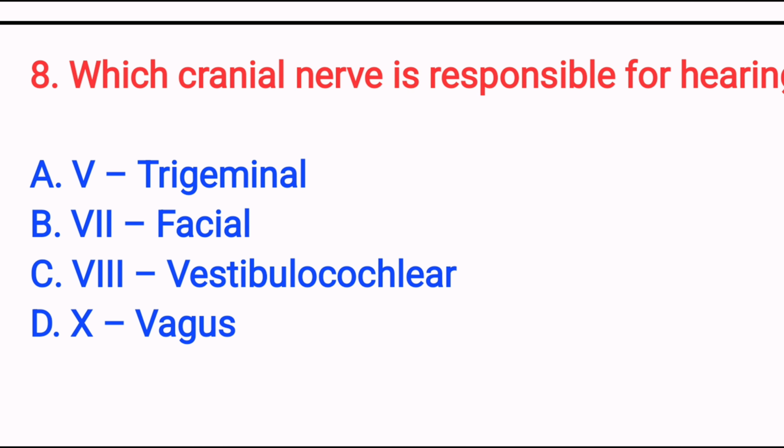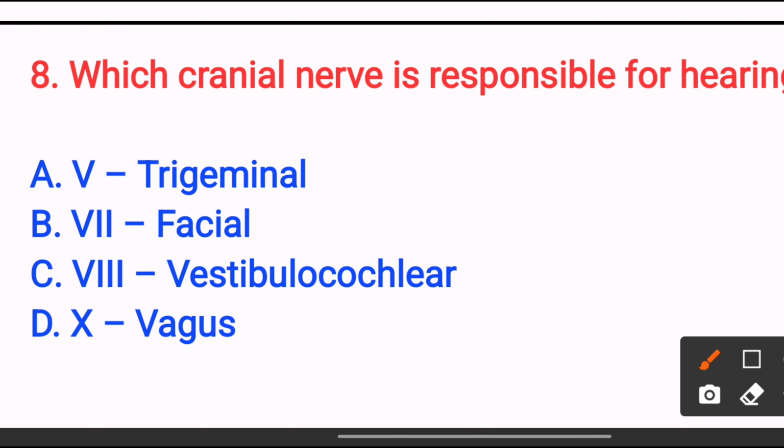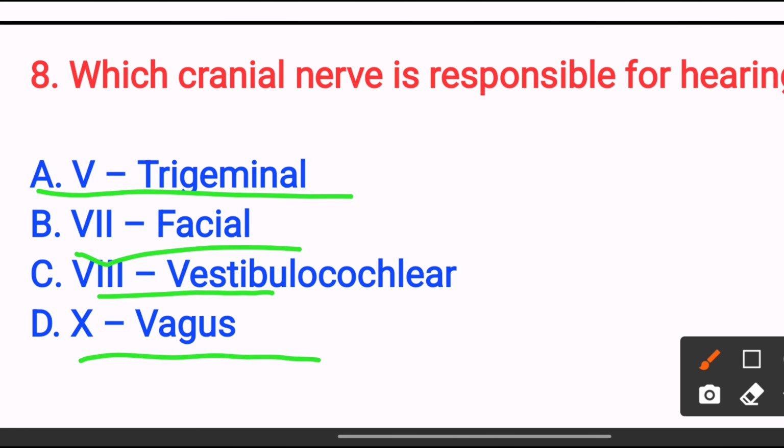which cranial nerve is responsible for hearing? Option A 5 trigeminal, option B 7 facial, option C 8 vestibulocochlear, option D 10 vagus. The answer is option C vestibulocochlear, because the vestibulocochlear nerve carries the auditory and balance impulses to the brain. So the answer is option C. Next,